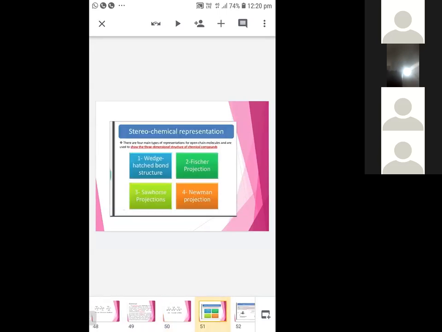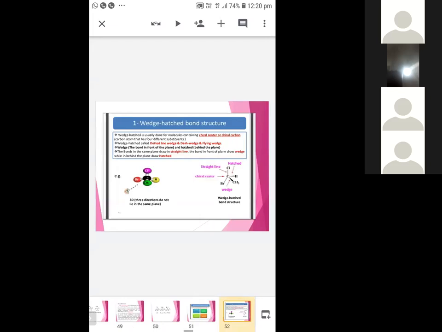The next topic: how to represent a 3-dimensional molecule on 2-dimensional paper or board. Representation of a 3-dimensional molecule. There are four methods: wedge formula, Fischer projection, Sawhorse projection, and Newman projection. In the wedge formula, which is very simple, the 3-dimensional molecule is represented using broken wedges and solid wedges.